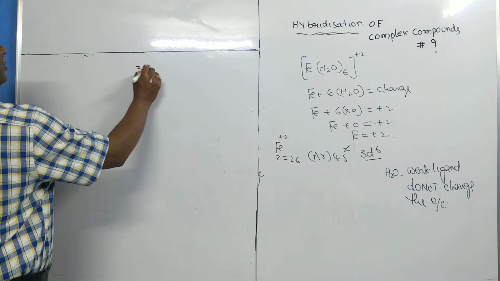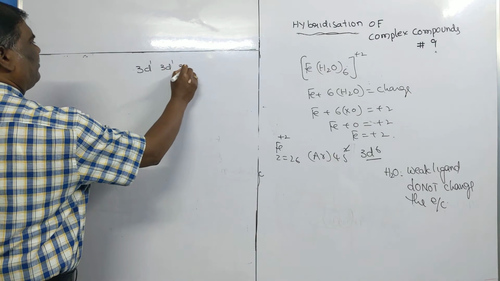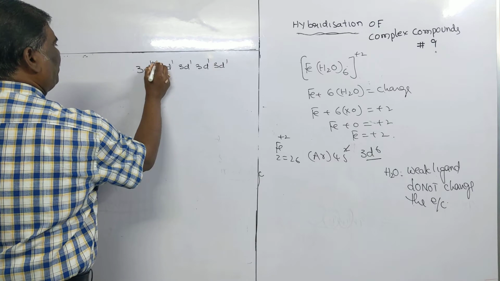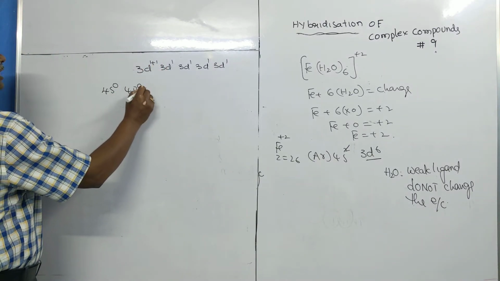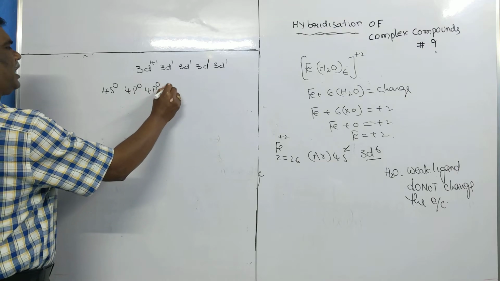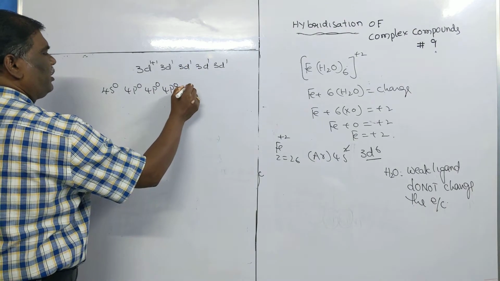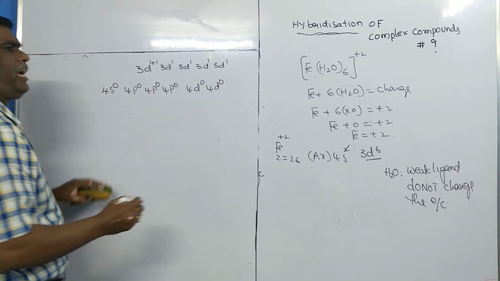So we follow Hund's rule: 3d1, 3d1, 3d1, 3d1, 3d1, then pair up. Now we have to use the outer orbitals only, because these are not vacant. How many outer orbitals will we take?